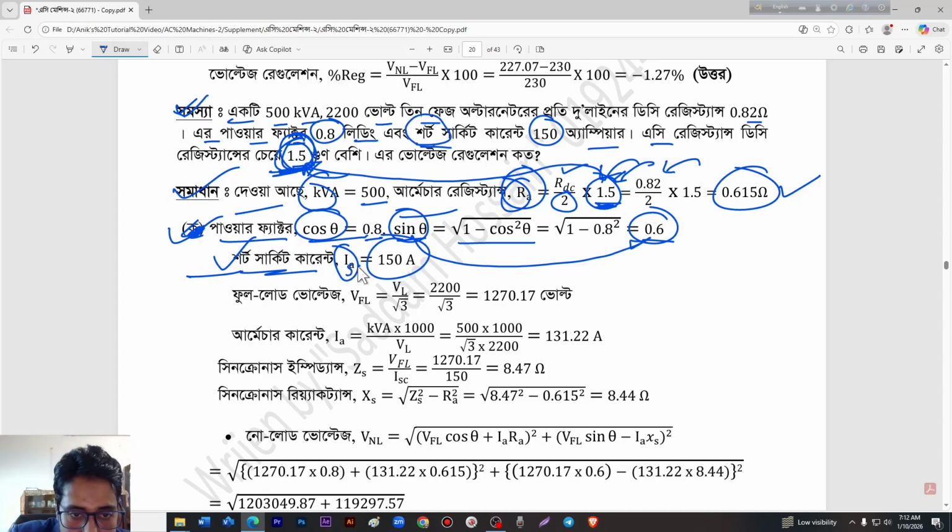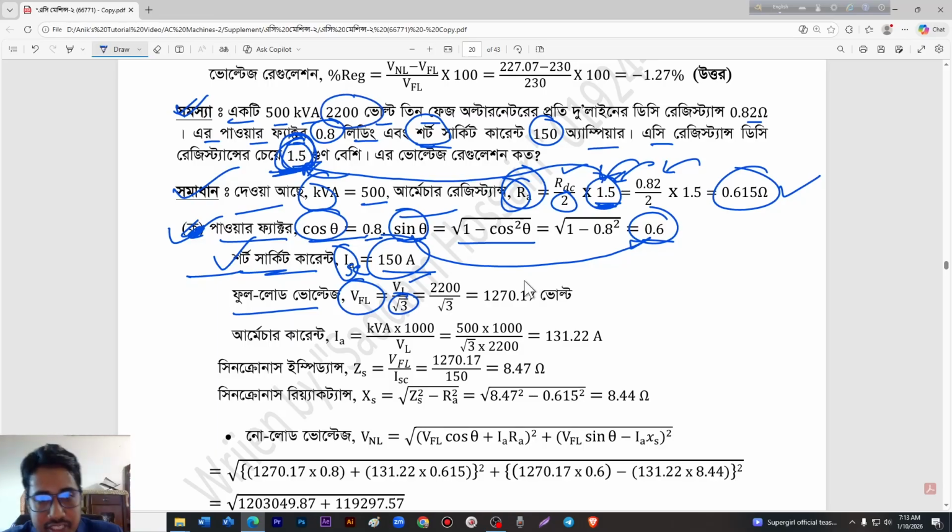That means ISC is 150 ampere, and full load voltage VFL divided by root 3, because this is a 3-phase system already. 2200 volt divided by root 3 will be 1270.17 volt here.